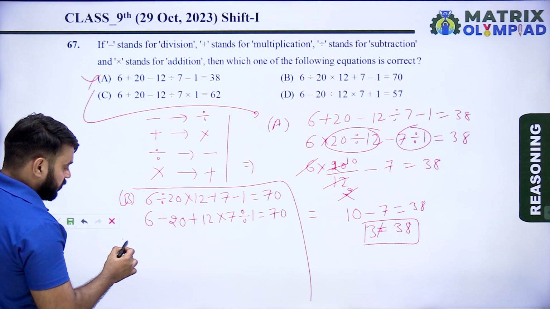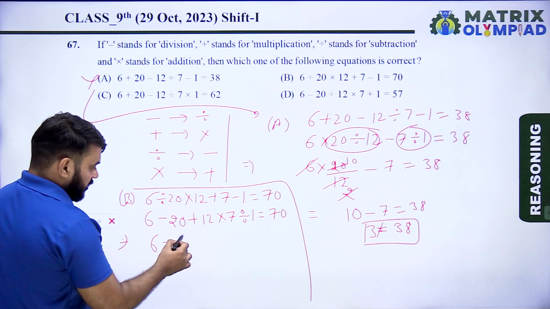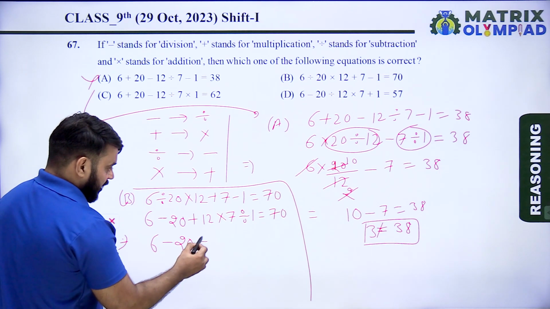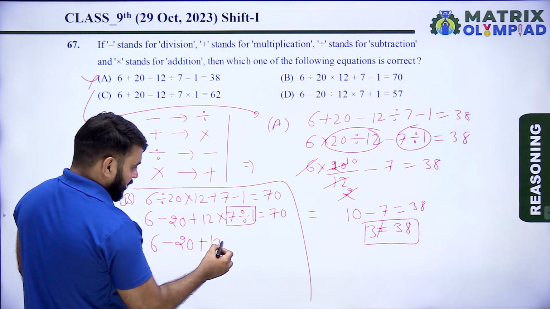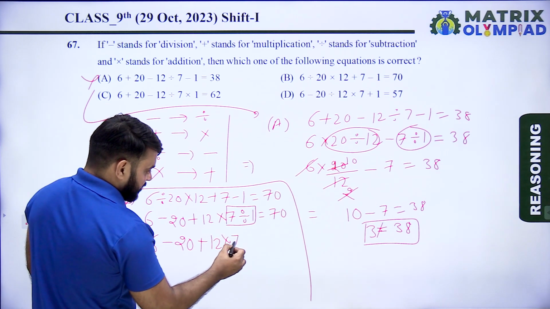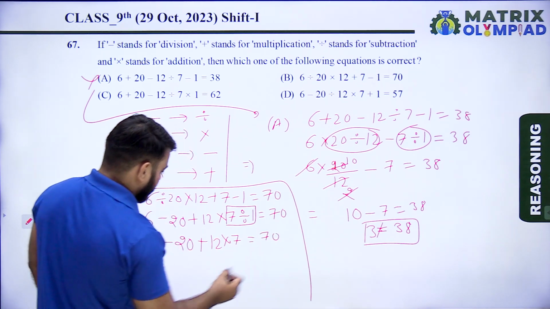Using the BODMAS rule in this equation, 6 minus 20 plus 12, first divide the numbers. So 12 multiply by 7 divided by 1, it means 7, is equal to 70.